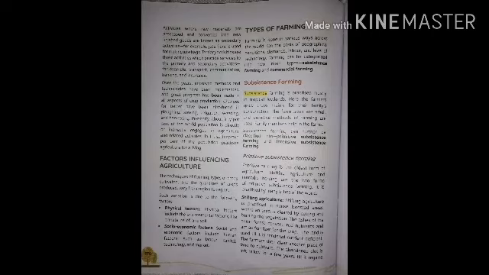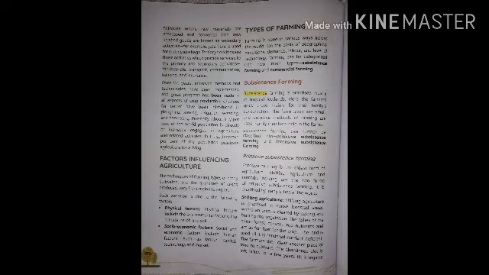In the second point, it's mentioned about socio-economic factors. Social and economic factors include human factors such as labor, capital, technology, and market. Sometimes the market is weak, so people will not be buying the product. In that case, the person who has grown the crops will suffer a loss. And if the technology is not good, the person cannot sow the crops. If the technology is good, the person can save money. So there are many factors which influence the crops.